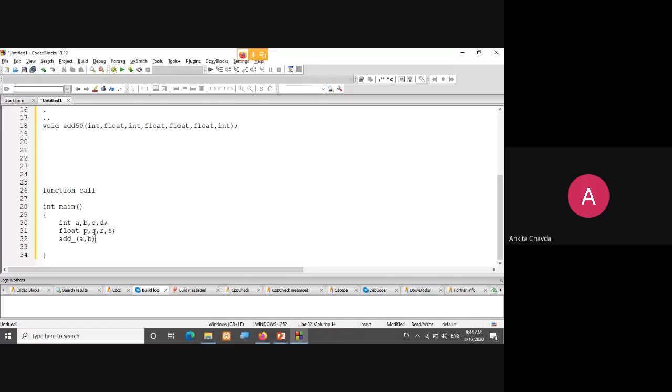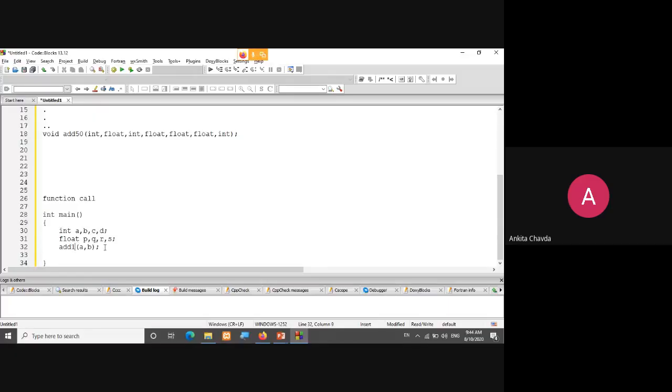Then whenever I'm calling my function like this, add a comma b, here it still remains that which function will be called. You need to go for it first. This is integer, this is integer, where this prototype has been matched at the very first, I mean over here. So this is your add one, right? So here you need to call, okay, this is my function add one. Getting my point? Now this is your task, that you have to check which function I have given as such kind of prototype.